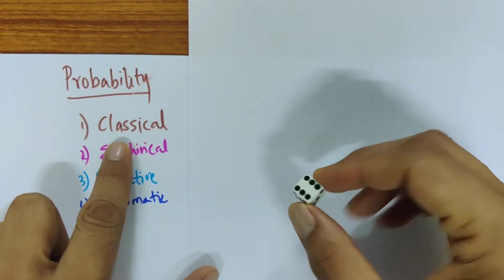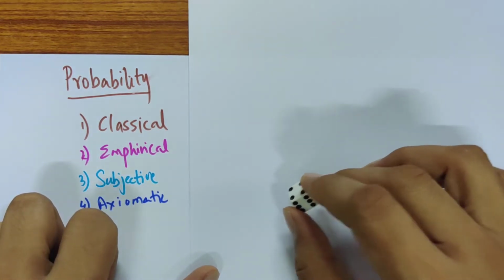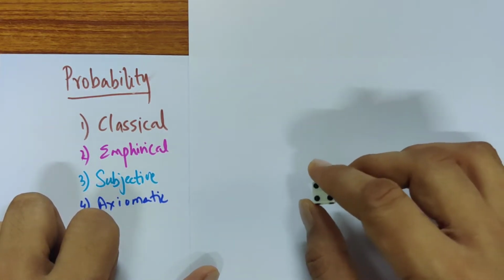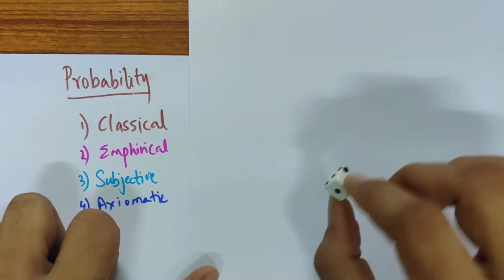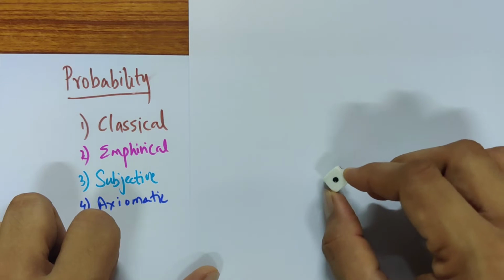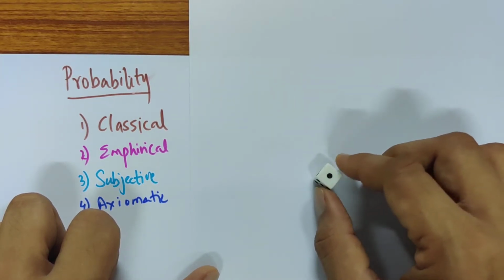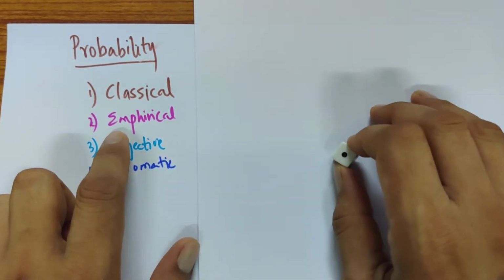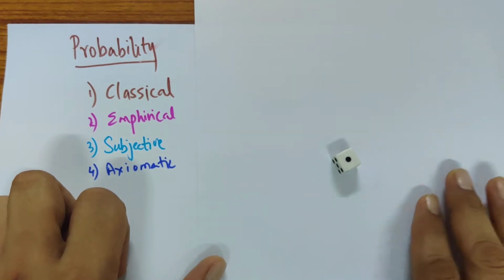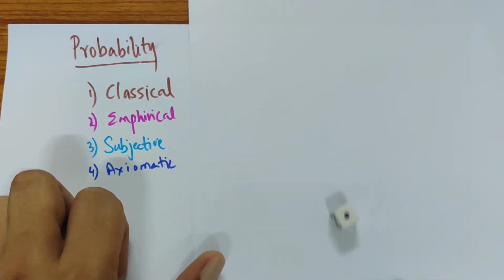So if I have a dice, there's a finite set of possibilities. I have 6 possibilities, and I can talk about what is the chance that I'll get a 1. Well, there are 6 sides, there are 6 different numbers, only one of them is a 1, so the chance of getting a 1 is 1 out of 6. This is the kind of probability that we usually do, in which you can count the number of total possibilities, which is called a sample space.